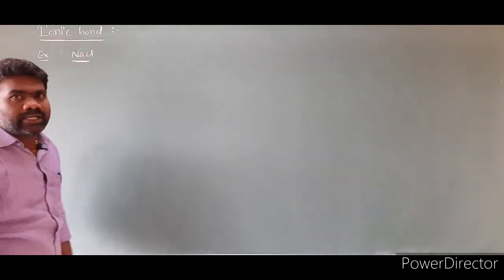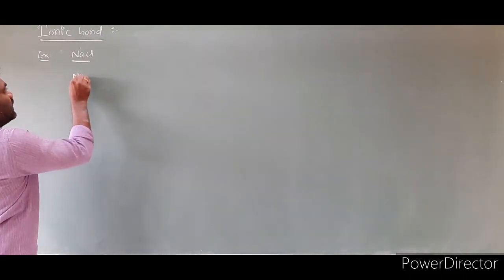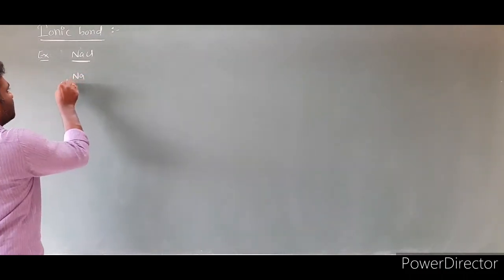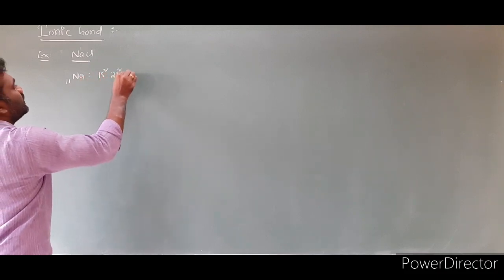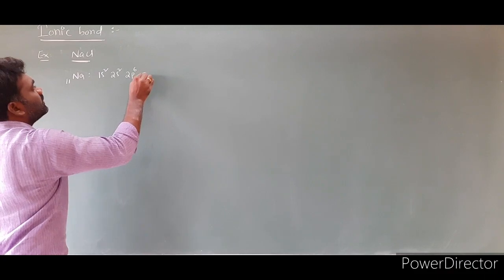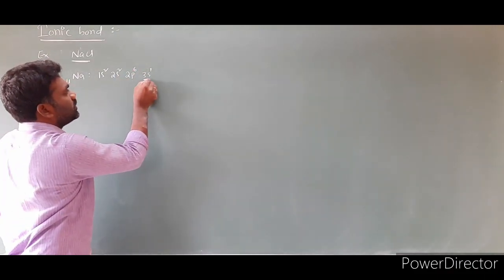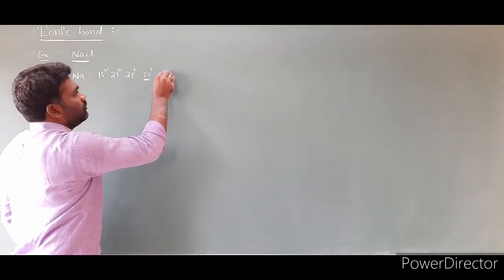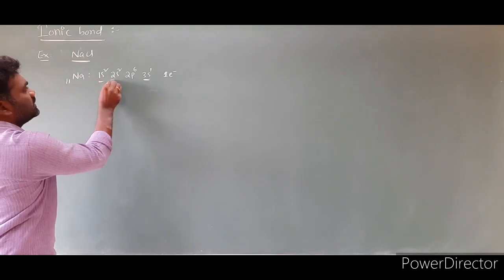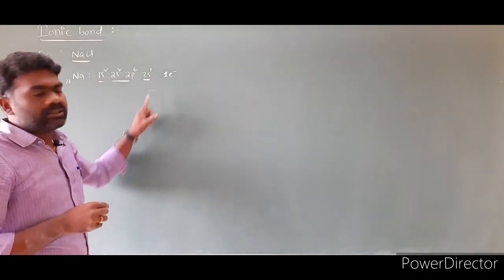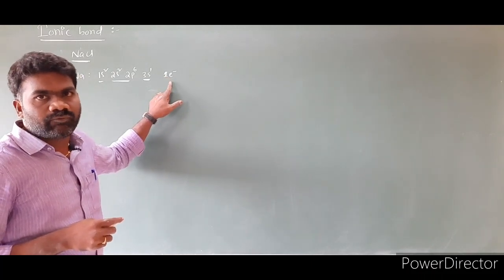First we have to write the electronic configurations of sodium and chlorine. First I am taking a sodium atom. The atomic number is 11. Its electronic configuration is 1s2, 2s2, 2p6, 3s1. Now find the number of valence electrons in sodium. Only one valence electron. This is the first shell, this is the second shell, this is the third shell. The third shell has only one electron. The number of valence electrons present in sodium is only 1.